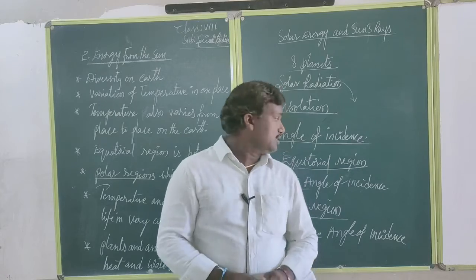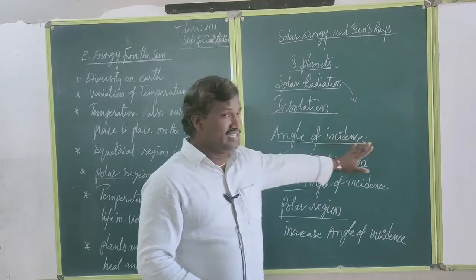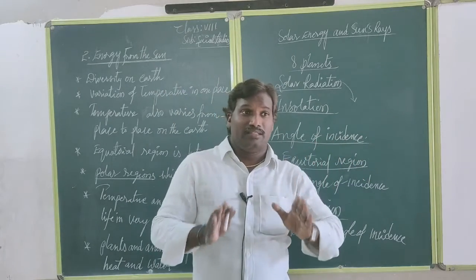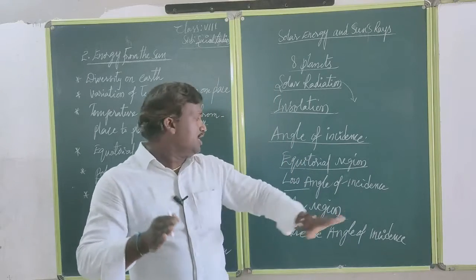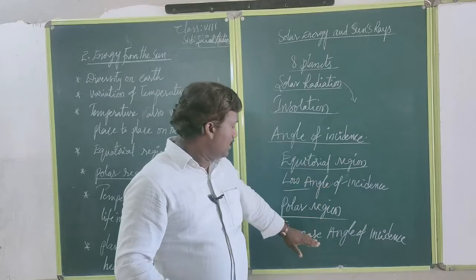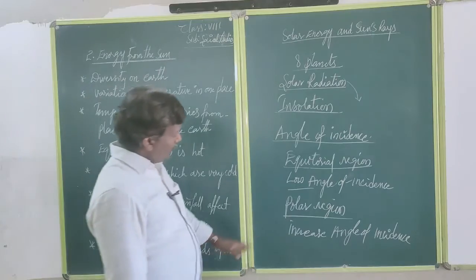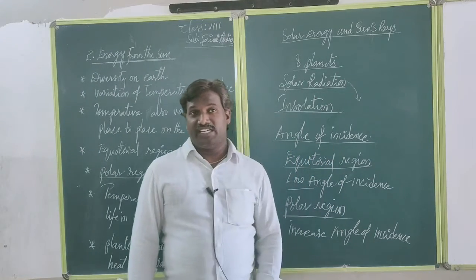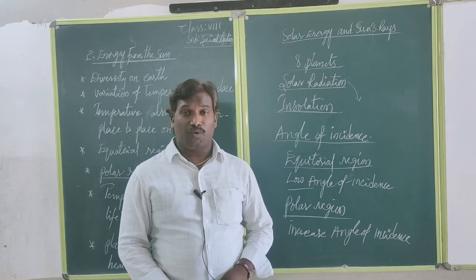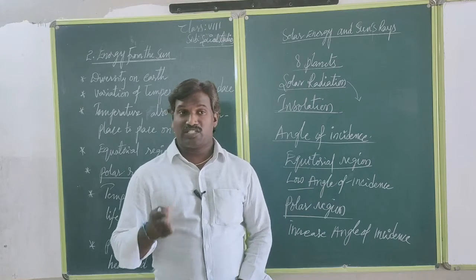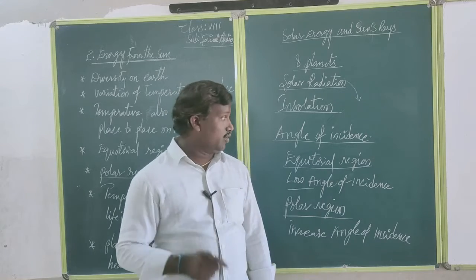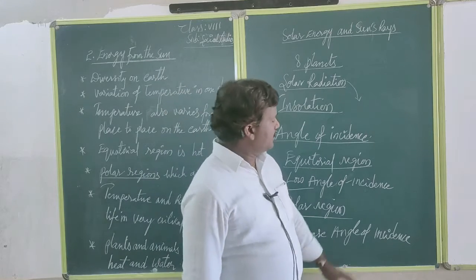Okay, it depends on the angle of incidence. In that picture you can observe how the sun rays come to the equatorial region and the polar region. It is based on the angle of incidence, how the sun rays fall on the equatorial region, the polar circle, and the north pole and south pole. According to the textbook, they have given